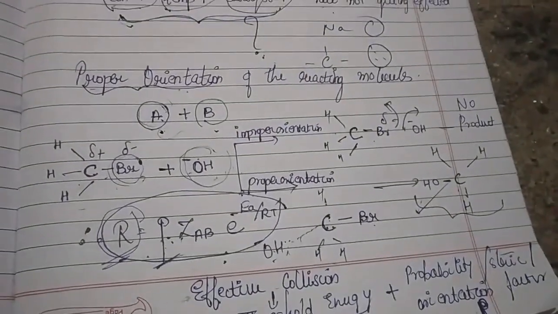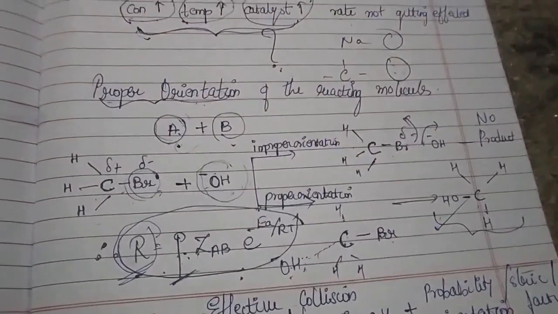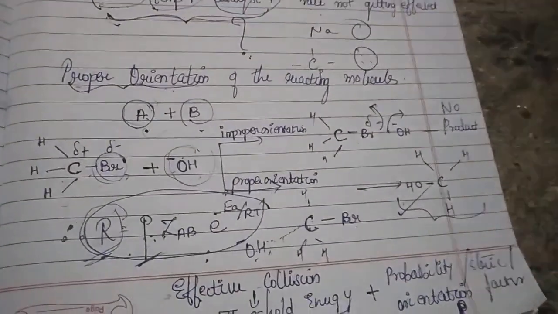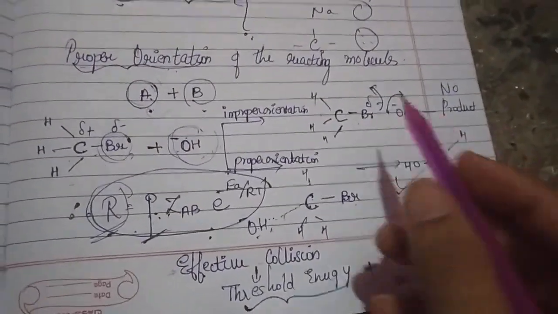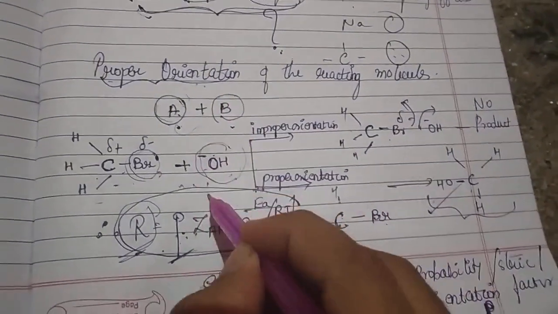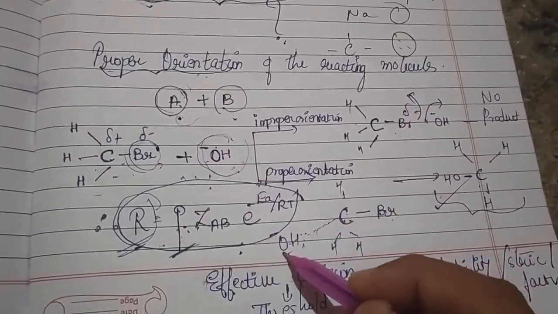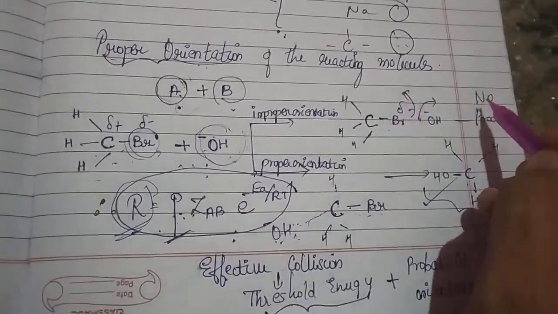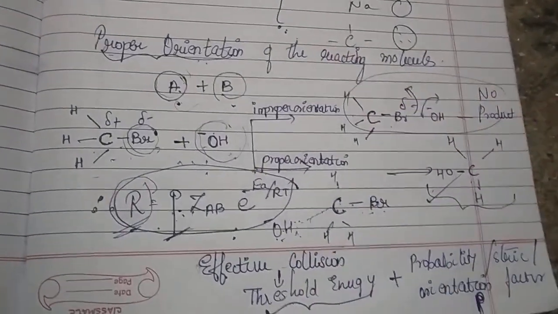Whatever collision is happening between the reactants is not in the proper orientation. In case it is happening, it should come to your mind that if you are choosing this reaction, of course this reaction takes place, but how is it taking place? By the attack of your OH minus from the backside of your bromide. Of course, this is the concept we have said in order to make you understand.